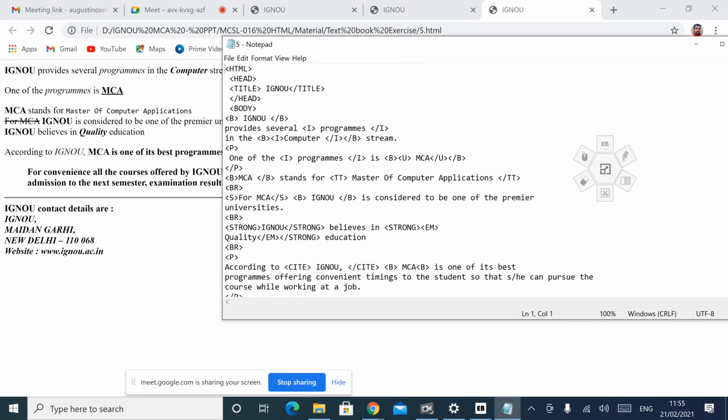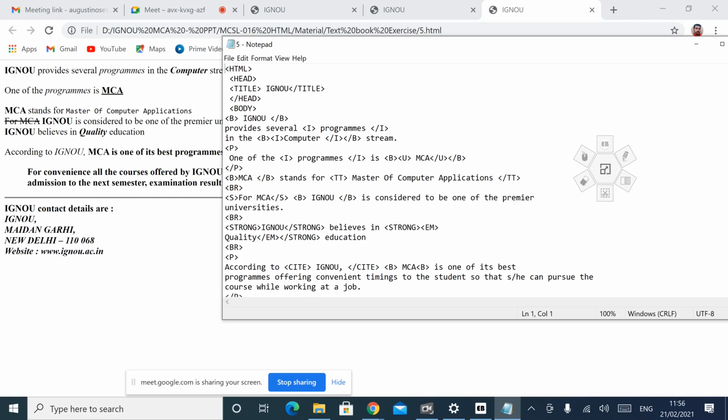So here: title IGNOU, then bold IGNOU, /B, then provides several, then after that programs should be written in italics, then /I, then in bold italic, BI, that is computer, BI computer, then /BI. Then one of the programs, MCA, should be in bold and underline here.